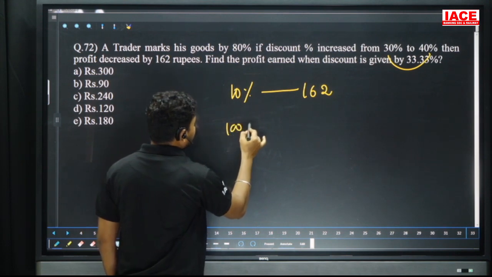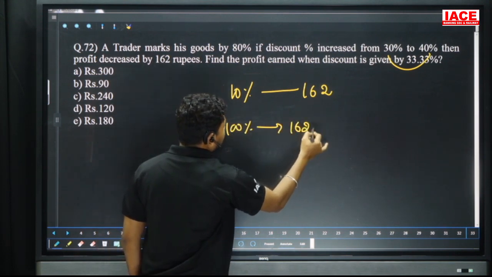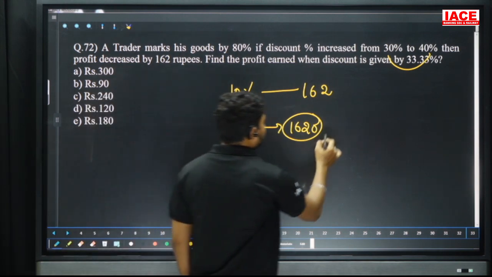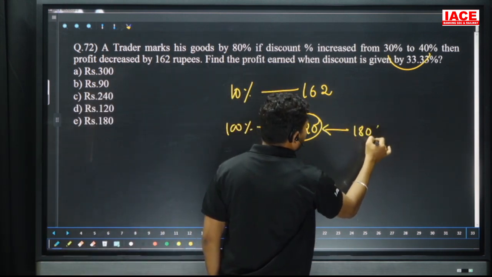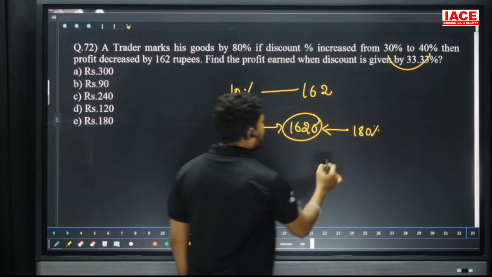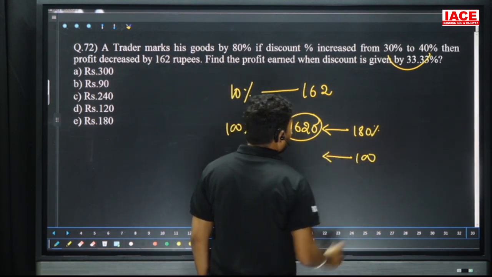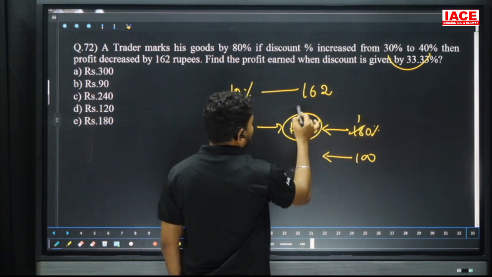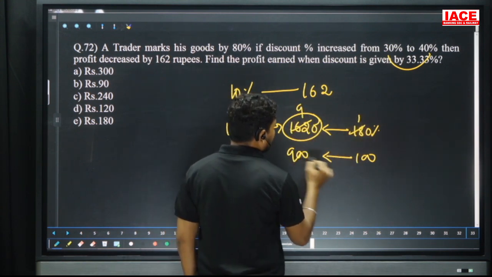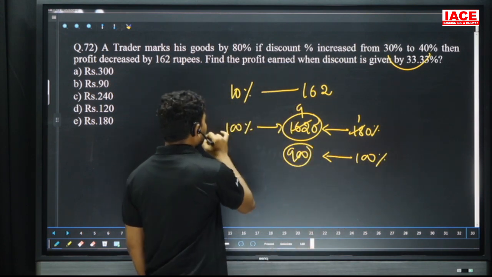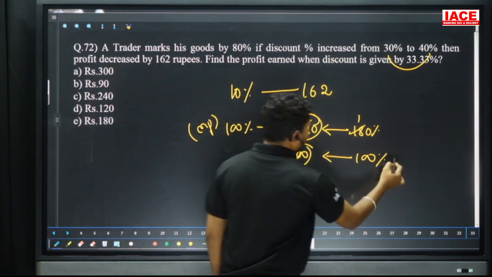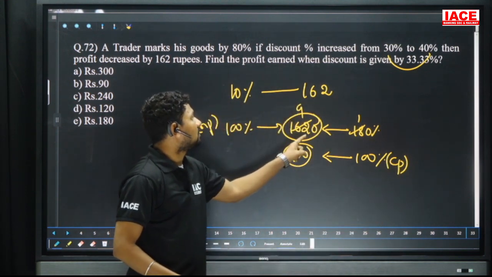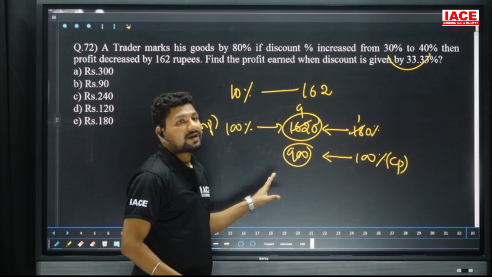Then 10 percent is equal to 162, so 100 percent is equal to 1620. This value is the marking value, which is equal to 180 percentage. We need 100 percentage. Try to cancel: 18 ones are, 18 nines are, so 100 percent is equal to 900 rupees. This is MP and this is CP. Then the CP value is 900, the marking value is 1620.